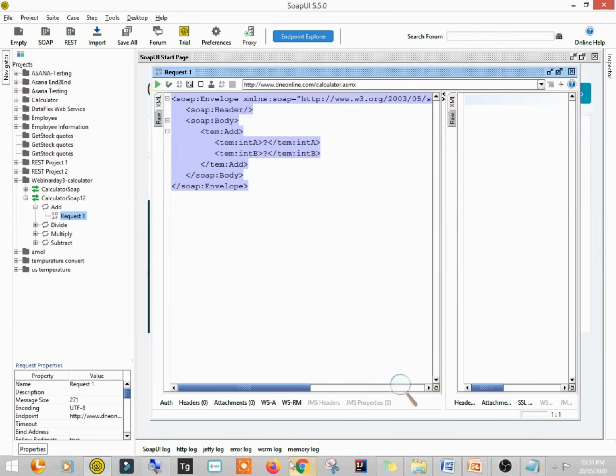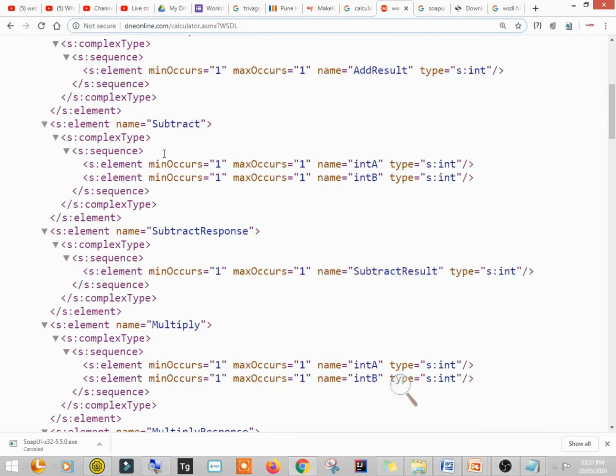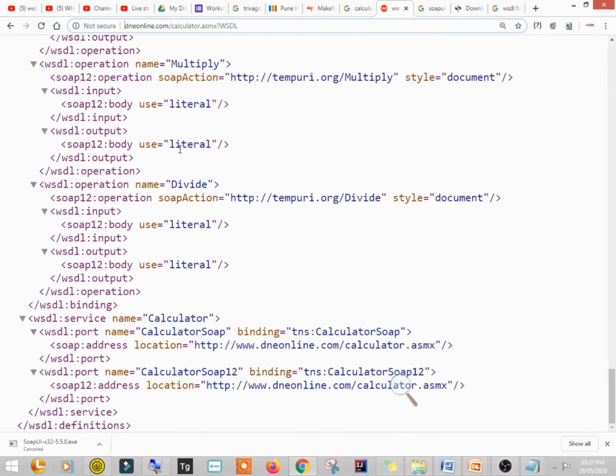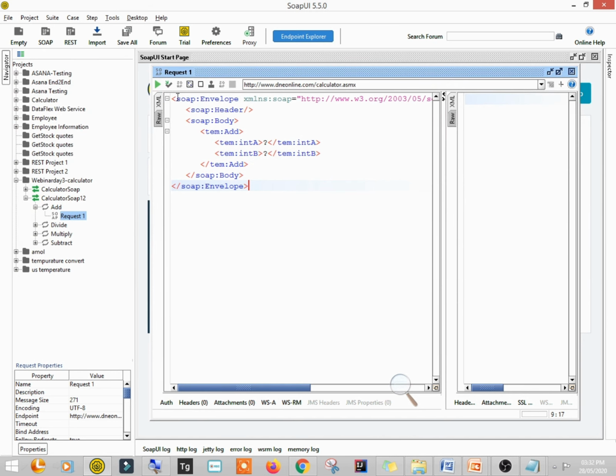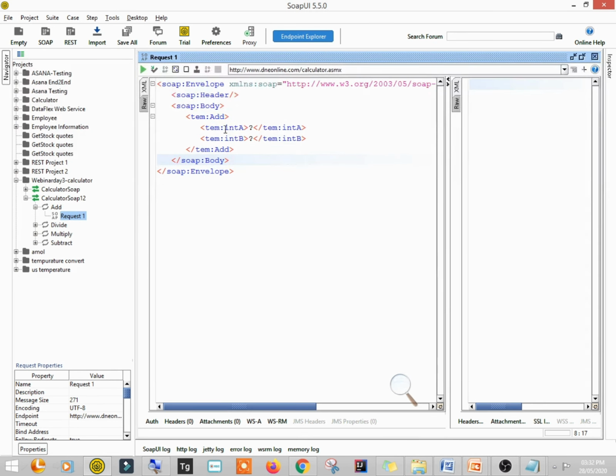So here in this XML code, you will find there are several lines of code, but out of which only the addition service I can see here with the help of this tool, SOAP UI tool. If you carefully observe this request, it is taking two inputs. There are two question marks here, right? And as this is the request for add, that is addition, it is taking two inputs.